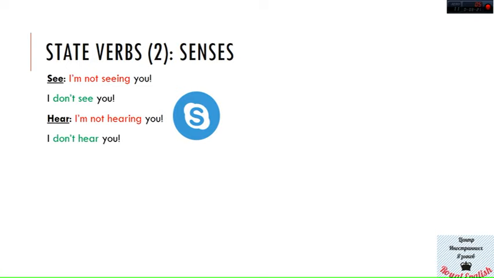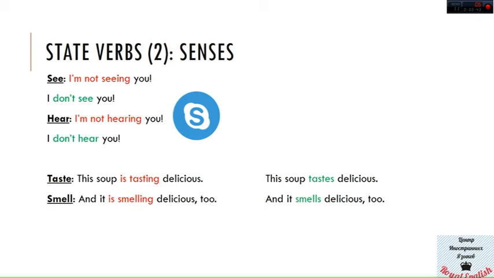The other verb which is used to describe our senses is taste. So, "this soup is tasting delicious," even if it is tasting right now when you are trying it, is not correct. This soup tastes delicious. And the second compliment to somebody's dish is smell, and "it is smelling delicious too." It would be great if smell wasn't a state verb, so in this case the right version of this sentence would be, "and it smells delicious too."